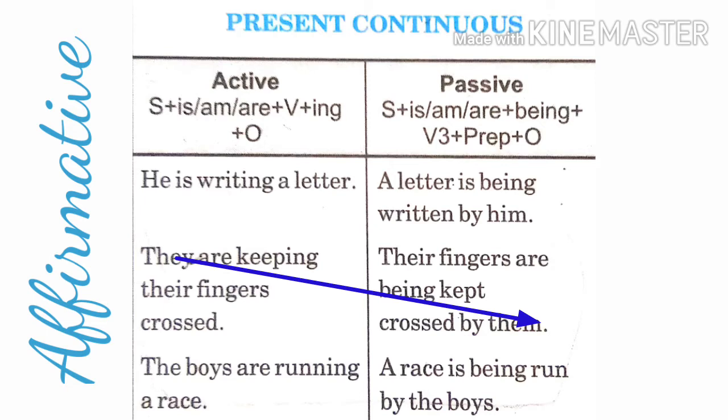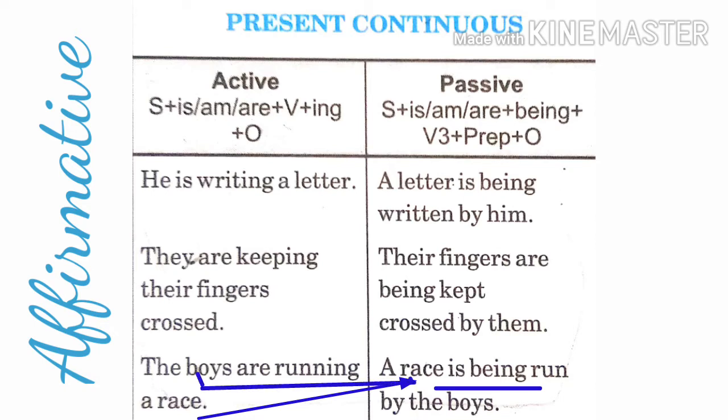The boys are running a race. Object is a race. A race is singular, is being run. Are running changes to is, ing form changes to being, is being run. Third form of run is run only. A race is being run by the boys.